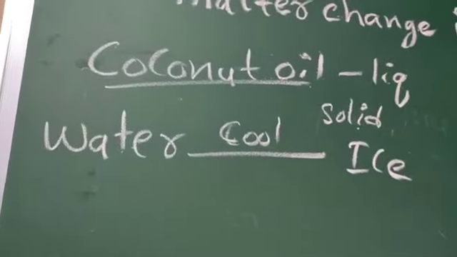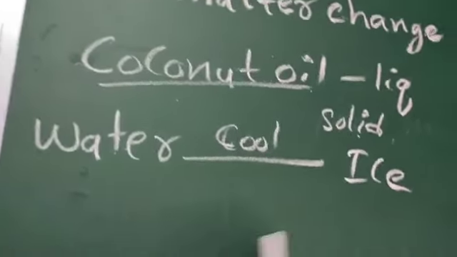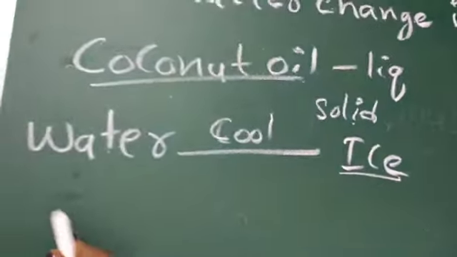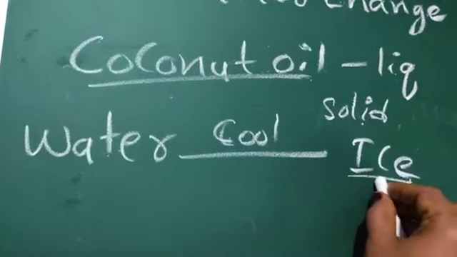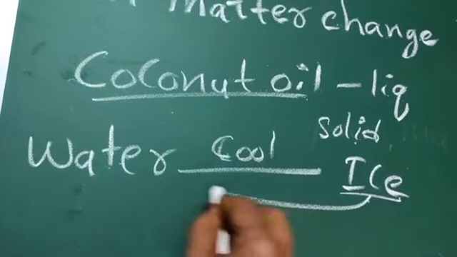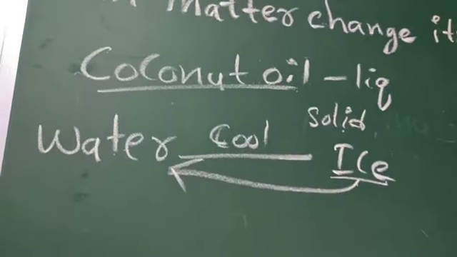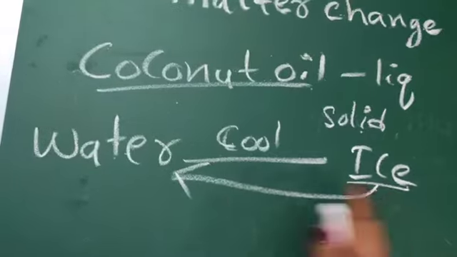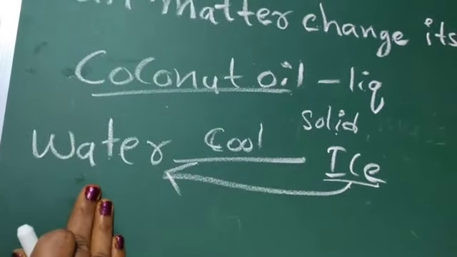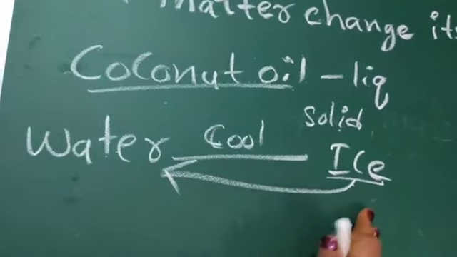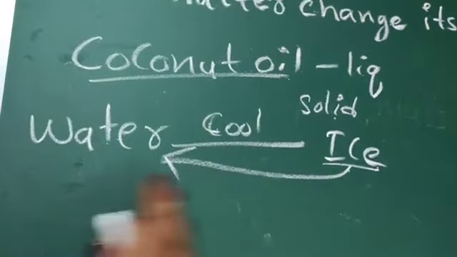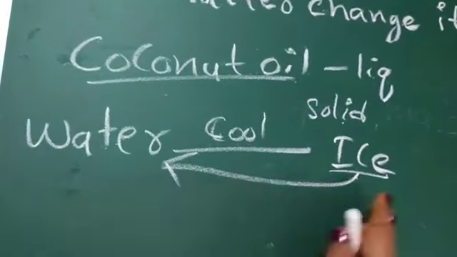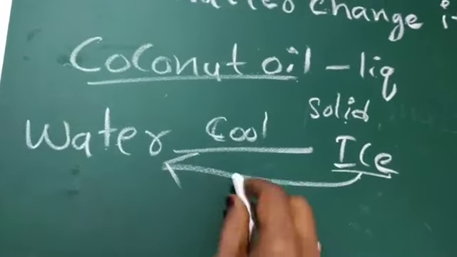How? For example, ice: if you cool the water it becomes ice, but if you heat the ice it again becomes water. So, this is solid, this is liquid. The water is becoming solid from liquid by cooling, and the ice is becoming water, that is solid to liquid by heating.